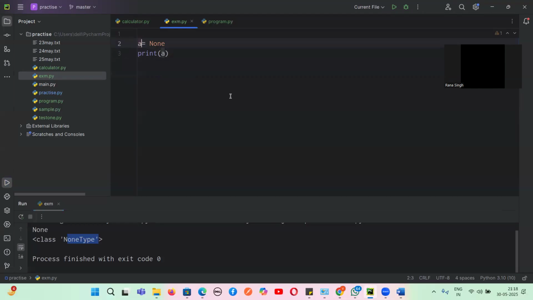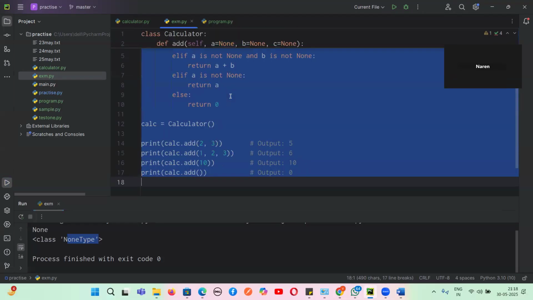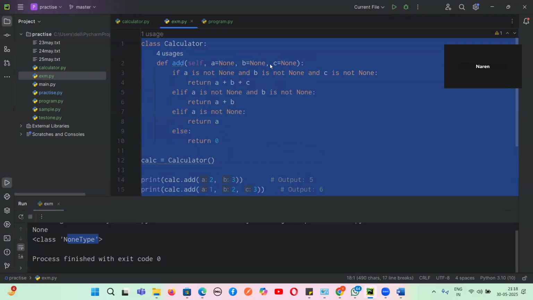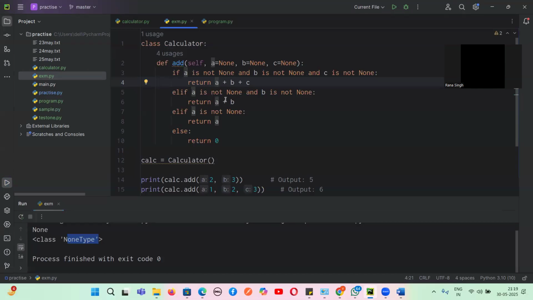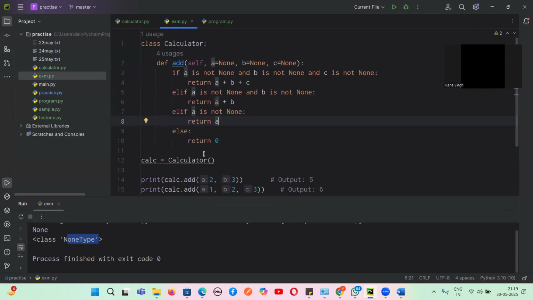To implement method overloading, we have used this null value. So that is what we call a null value. A, B, C we take as None. If all three are given, we are returning three arguments. If either of the two are given, we are returning two values. If one is given, we are returning one value. If we are not having any arguments, then we are returning zero. So we are passing different arguments: one, two, three, and no arguments. That is what we are trying to achieve, guys: simulate method overloading. Yes or no, guys?